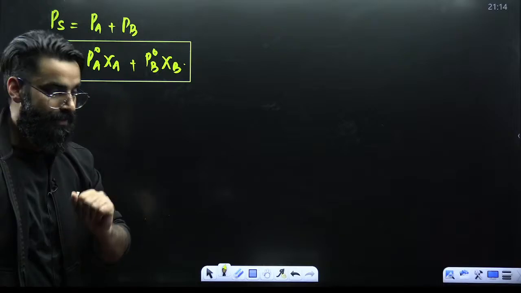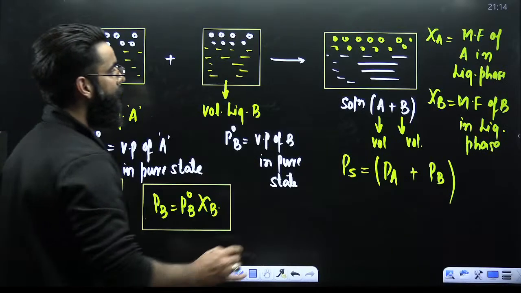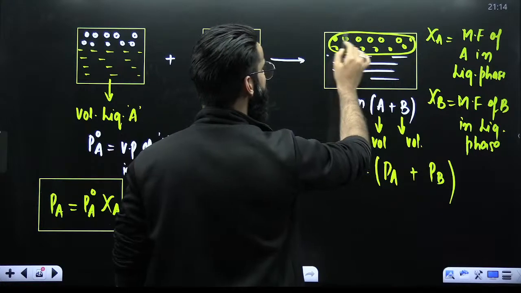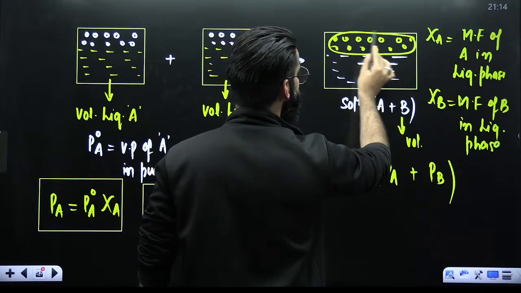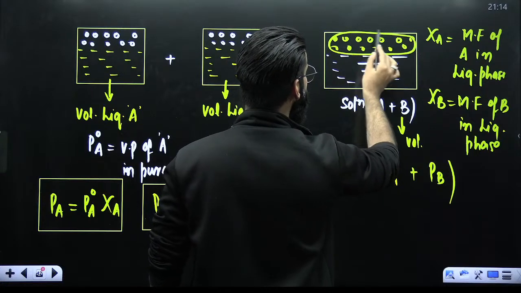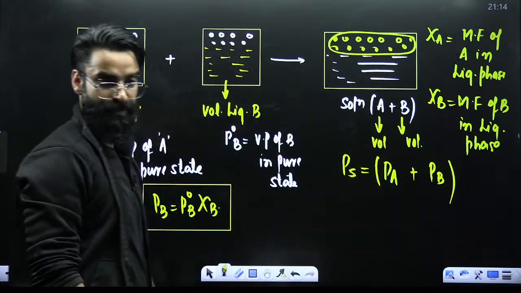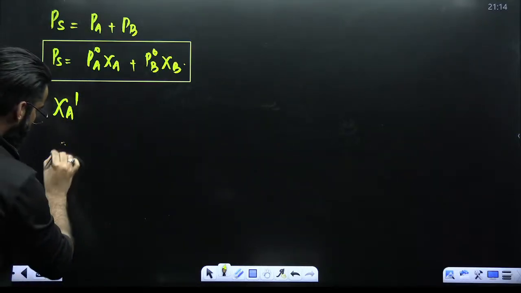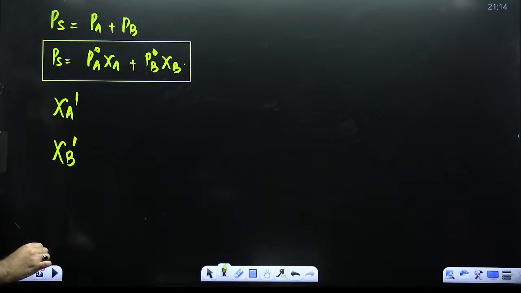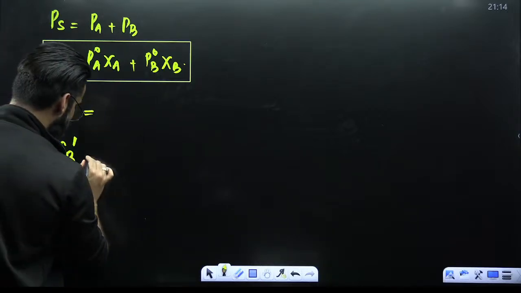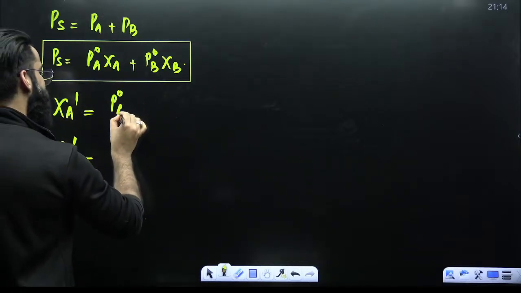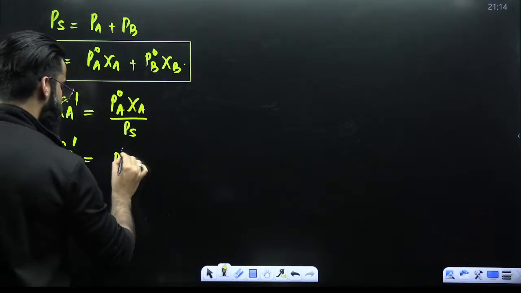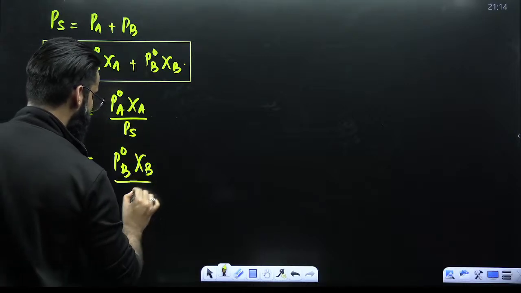Is that clear? Number two, people. Here, in this particular part of the container, you will find vapors of A as well as B. Now, if I ask you what is the mole fraction of A in the vapor phase, and what about the mole fraction of B in the vapor phase, chi dash A, chi dash B, directly remember the results. This is equal to P naught A chi A divided by PS. This is equal to P naught B chi B divided by PS.